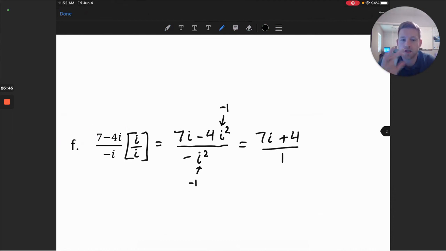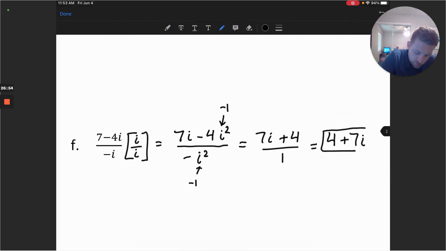And if we want to kind of flip this around, this is equivalent to 4 as our real portion plus 7i as our imaginary portion. So that is the complex number in standard form, a plus bi. And that would be how we work with just a negative i or just a single i in the denominator.